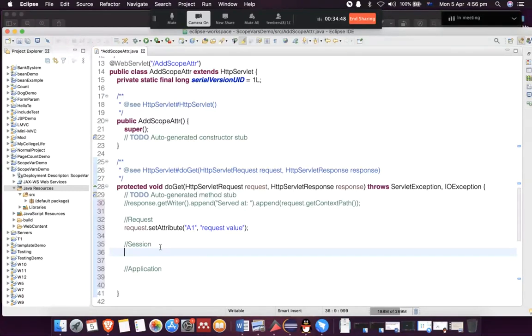How to add a session attribute? We have a class called HttpSession. So this one is not available like this. We need to create an HttpSession. Session equals to, we say getServletContext. C is capital, getServletContext. So I'm going to import this.